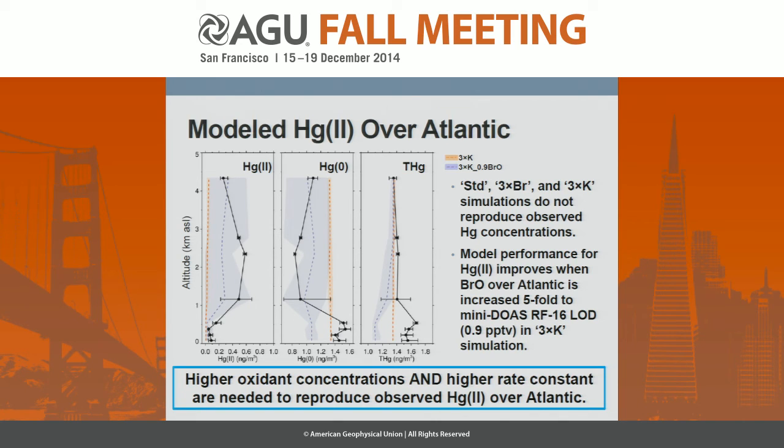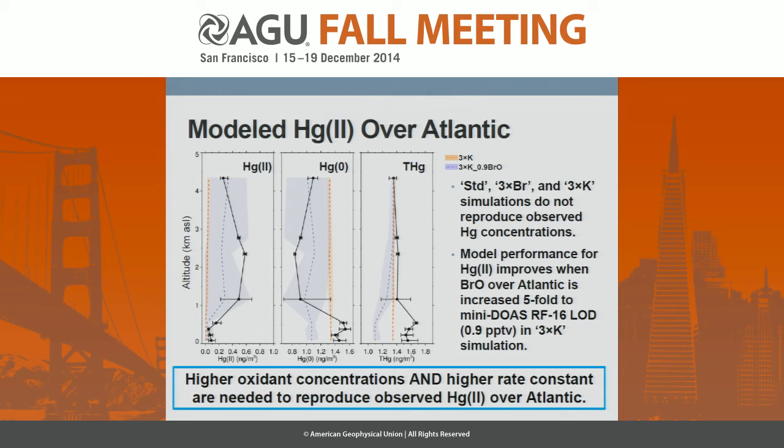And so unfortunately for this flight, we did not have observations of BrO. The mini DOAS was not able to detect BrO on this flight due to the presence of clouds. However, we used the mini DOAS detection limit of 0.9 ppt and compared that to what the model was simulating, and found that even this detection limit is much, much higher than what we are observing.